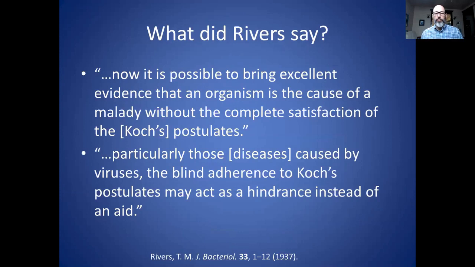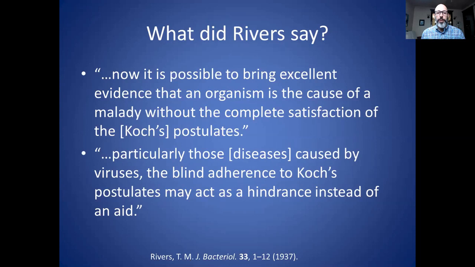So I went and looked at Rivers' article from 1937 where he laid out these 6 criteria. And I found a few interesting quotes to help us learn in a little more detail what he was saying. The first quote: "Now it is possible to bring excellent evidence that an organism is the cause of a malady without complete satisfaction of Koch's postulates." So basically he's saying that you can skip the steps that are not included in his criteria and still prove that a virus causes a disease.